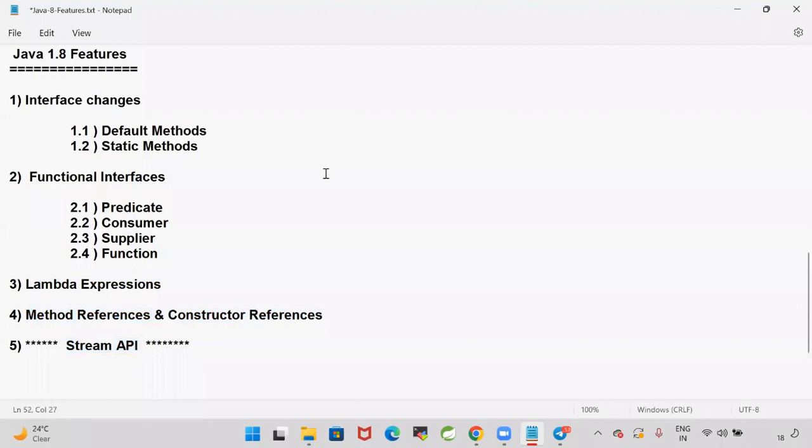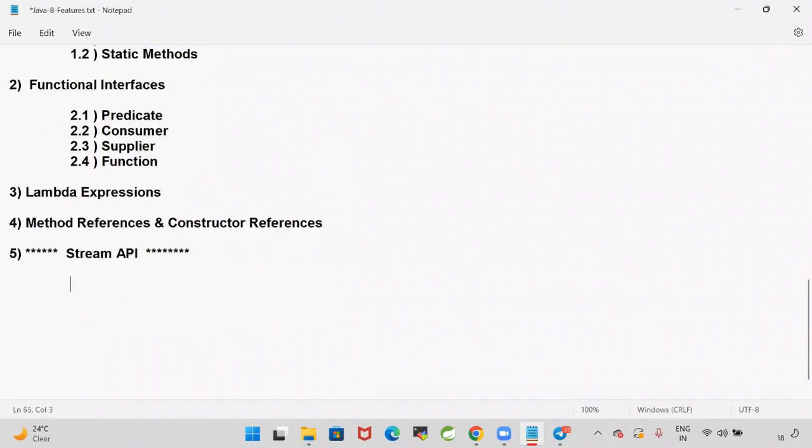We have collections in Java. We completed the collections framework this week. The collections framework provided several classes, interfaces, and methods to store the data. Once the data is stored in the collection, I want to process it. For example, I have a list of employees. Get employees whose salary is greater than or equal to 1 lakh.